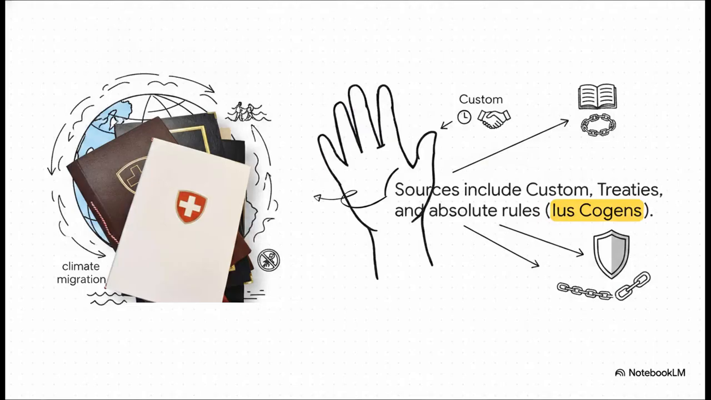But wait, if there's no global parliament, how do these rules actually get made? Well, there are three main sources. First up is custom, basically repeated behaviors over time that states eventually just accept as legally binding. Second, we have written treaties, which are essentially giant multilateral contracts. And third, this one's fascinating, a concept called ius cogens. These are absolute, non-derogatable rules. Think of things like the absolute prohibition of torture or unprovoked aggression. No state, under any circumstances, can ever opt out of these supreme norms.